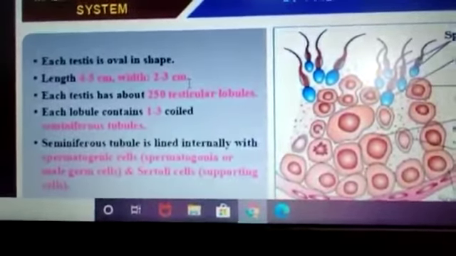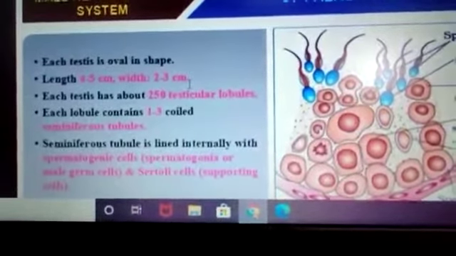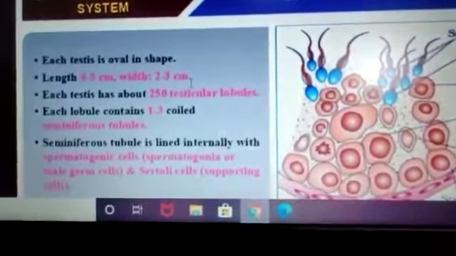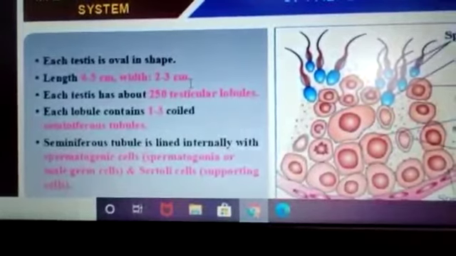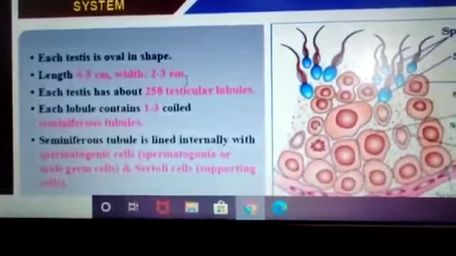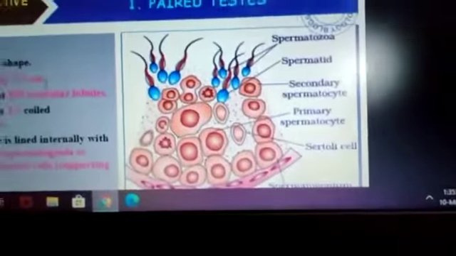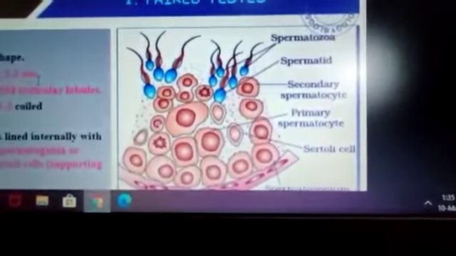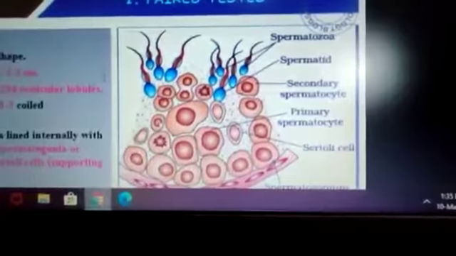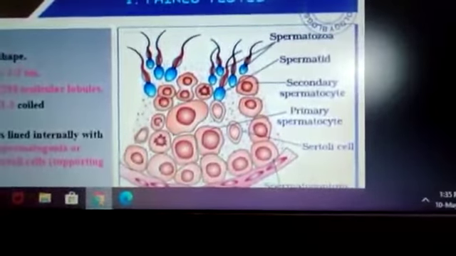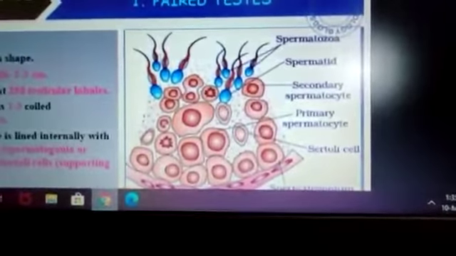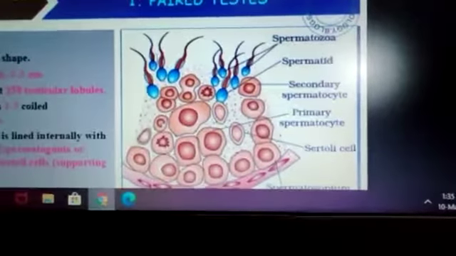Each lobule contains 1 to 3 coiled seminiferous tubules, and each seminiferous tubule is lined internally with spermatogenic cells, or male mother cells, and Sertoli cells, the supporting cells. In this picture you can see the flagella-like structures, which are the mature sperm, also termed spermatozoa, and those without the flagella are termed spermatids.